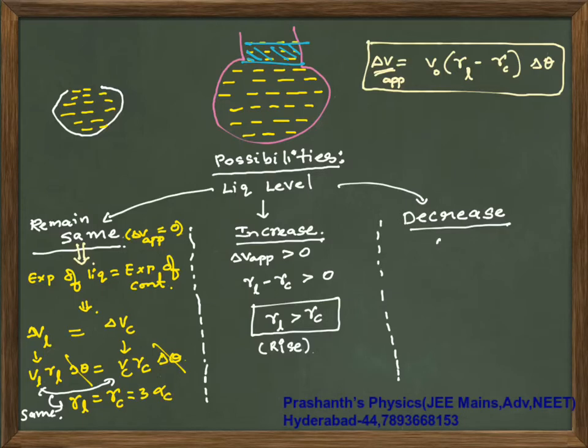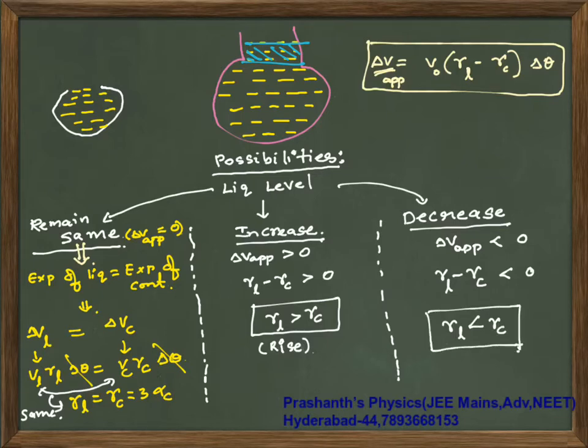Next, there will be a decrease when delta V apparent is less than 0. That implies gamma of liquid minus gamma of container is less than 0, so gamma of liquid is less than gamma of container. Accordingly you have to simplify and then do the calculation. Okay, right? So this is your basic idea of thermal expansion of liquids.